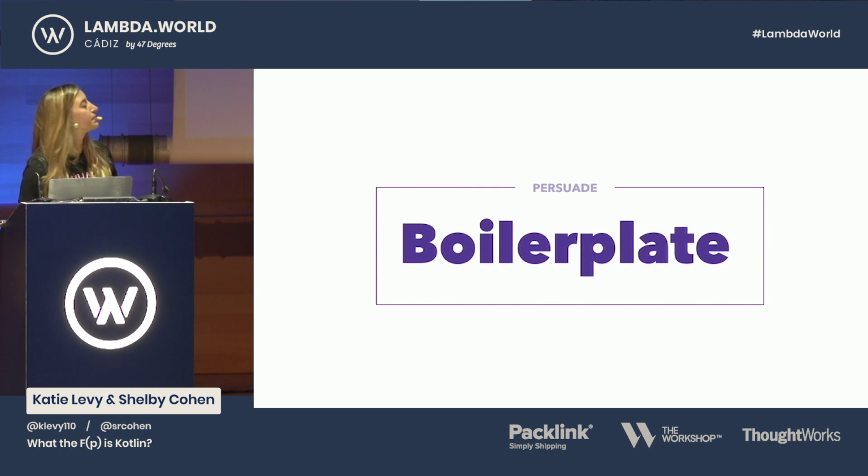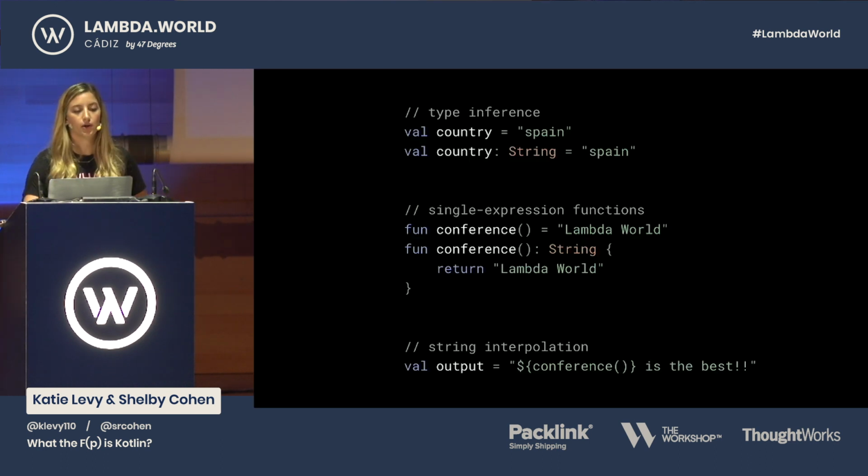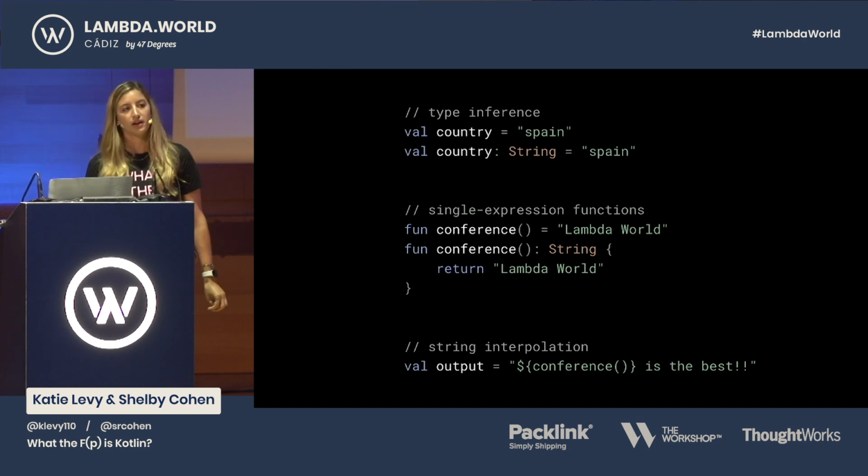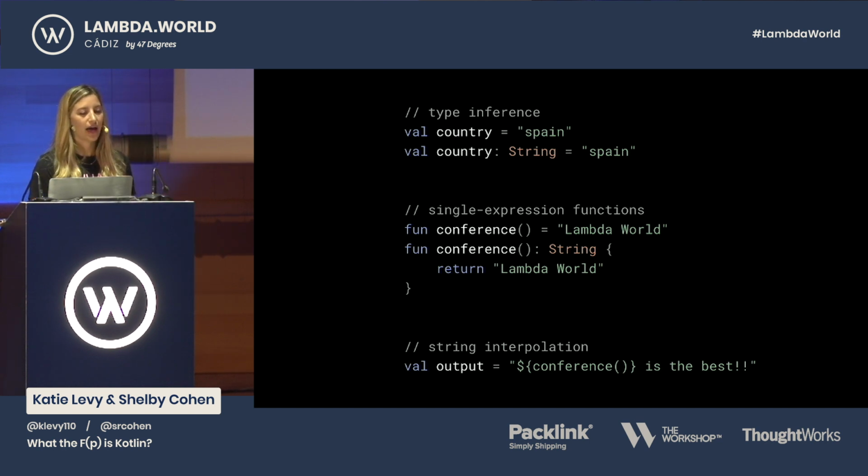So here are some examples of how Kotlin removes boilerplate code. We have a bunch of different things, but some called out here. Type inference at the top. We have eval country. We don't need to define it explicitly with the type String, as a lot of other languages have as well. We have single expression functions. So instead of having fun conference with brackets and return Lambda World, we can just set it equal to Lambda World.